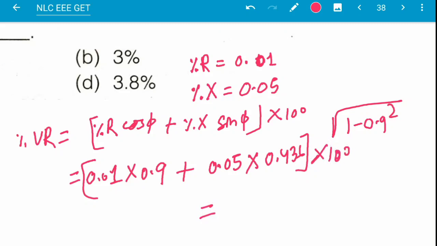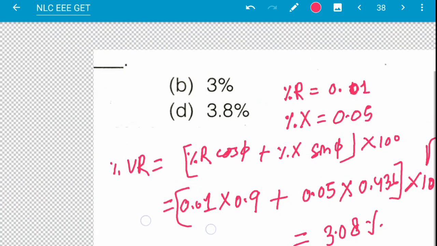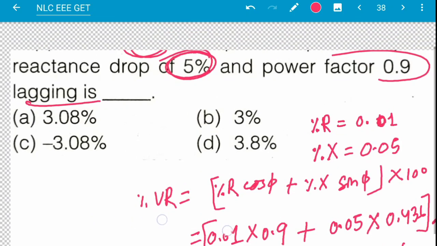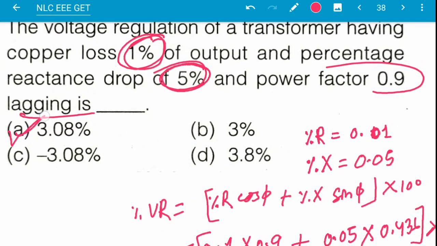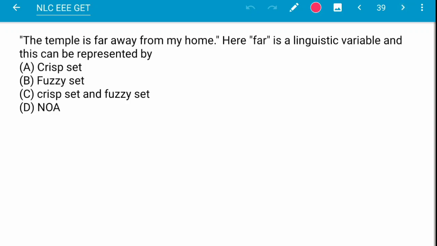This will finally be equal to 3.08%. So the answer is option A. Next question, question number 39.